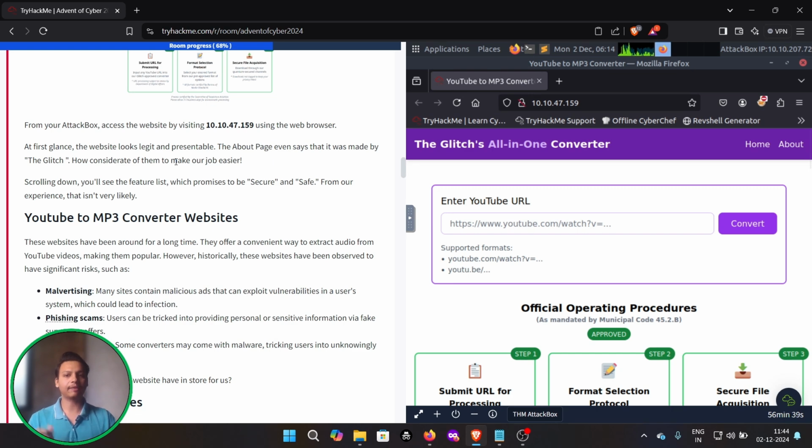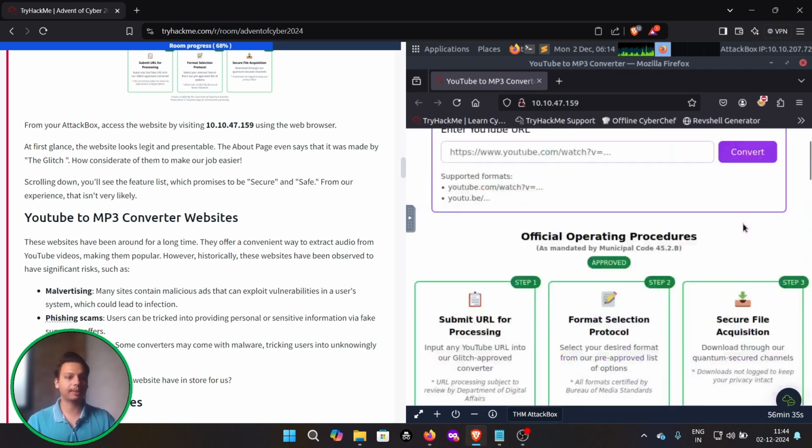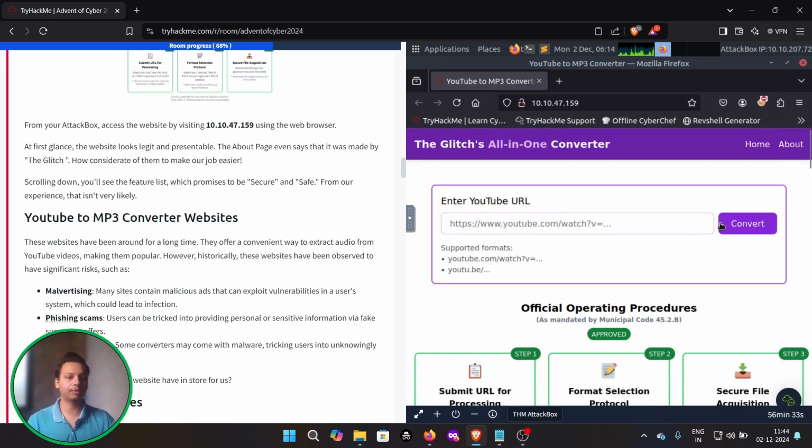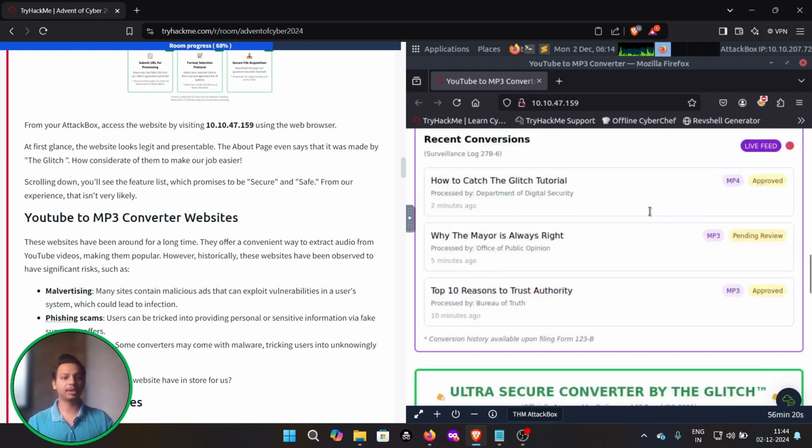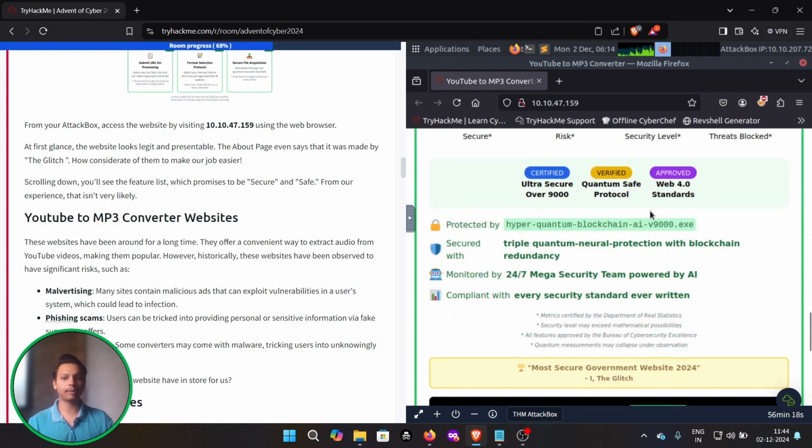At first glance, the website looks legit and presentable. Of course, it's a very presentable website, and it looks just like a 2015 website. The about page even says that it was made by Glitch. How considerate of them to make our job easier. Scrolling down, you will see a few of the features which promise to be secure and safe. From our experience, that isn't very likely.